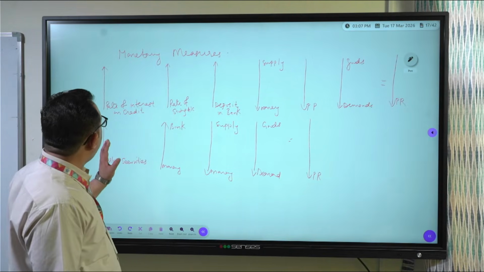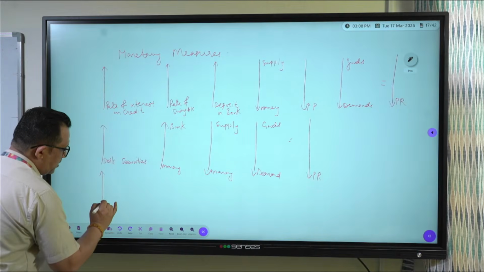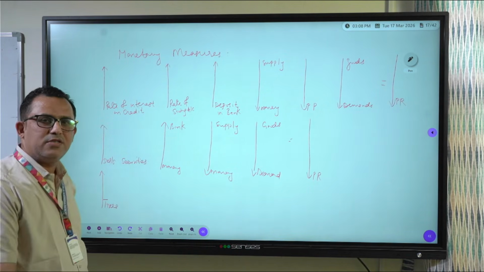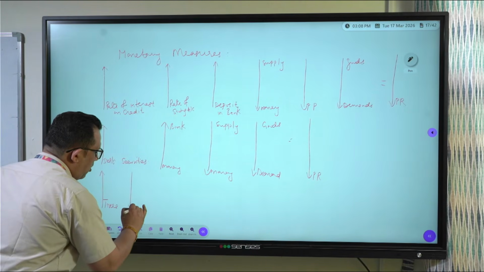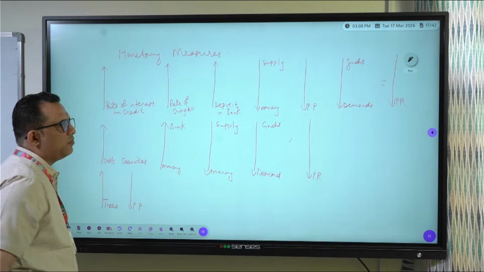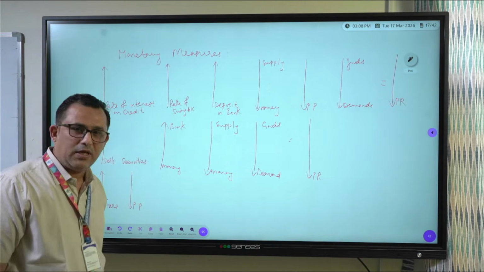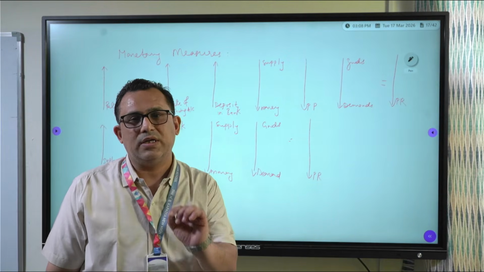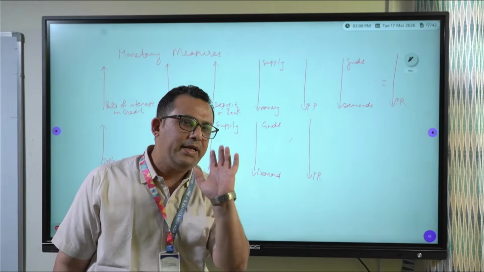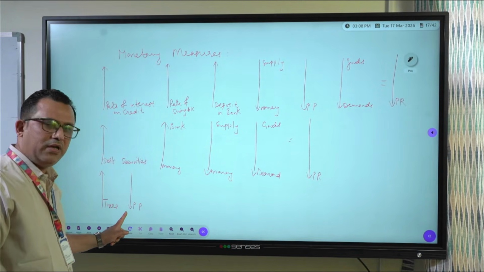Moreover, the government increases the taxes. When taxes are increased, what happens? The purchasing power of the people comes down. On one hand, a tax increase can lead to price rise, but on the other hand, it leads to a decrease in the supply of money.